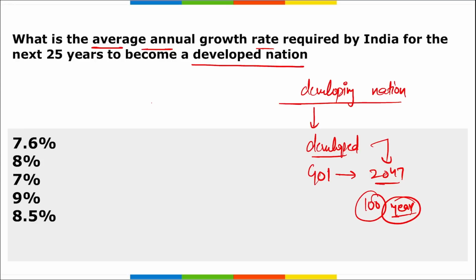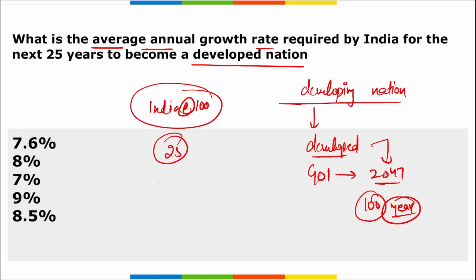According to a recent RBI research department paper, India at 100, that means at 100 years of independence, we need to achieve a growth rate of 7.6% every year continuously over the next 25 years.